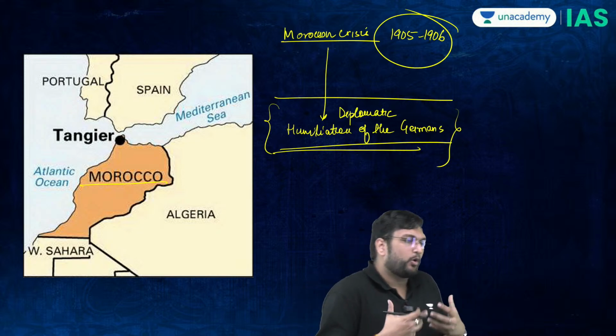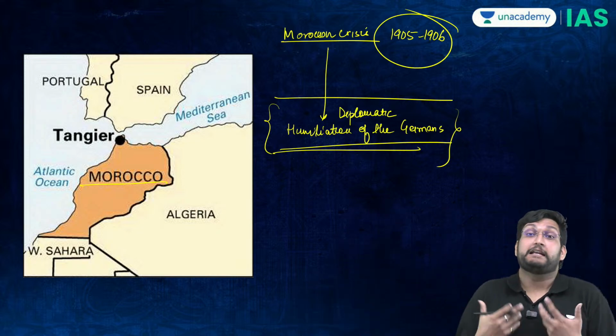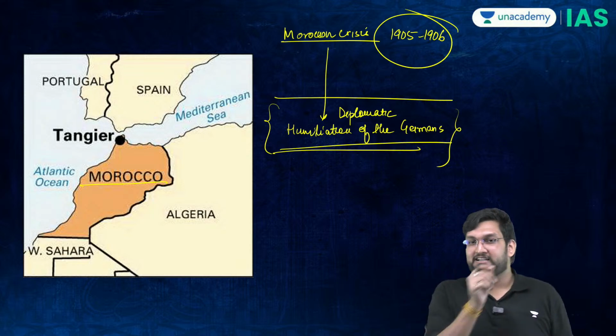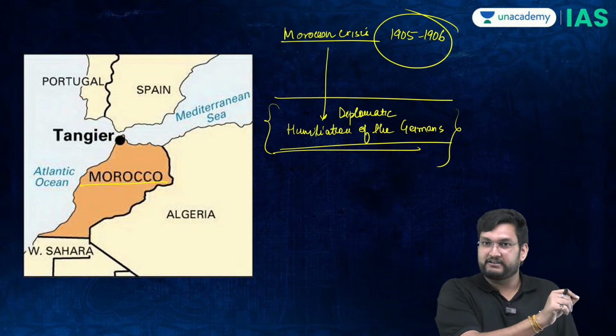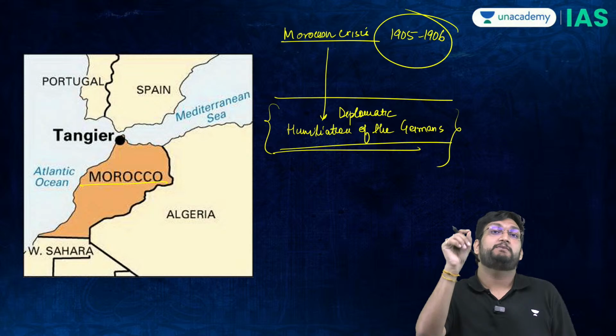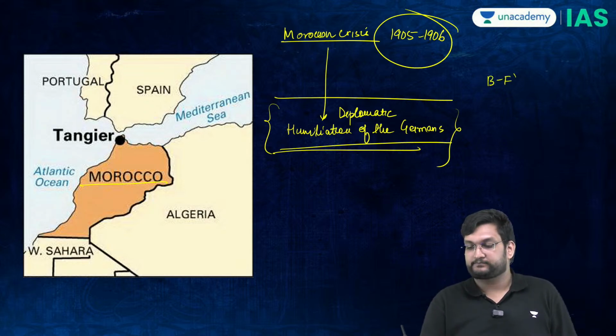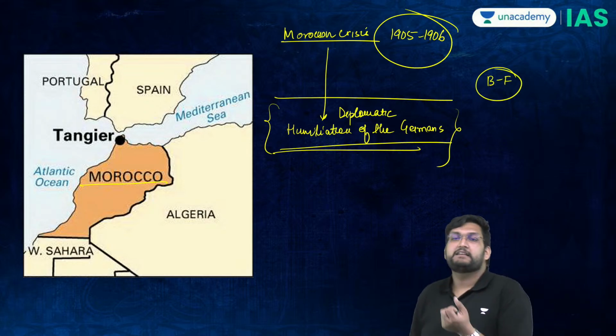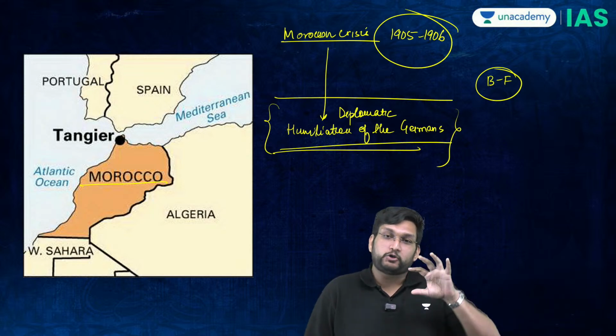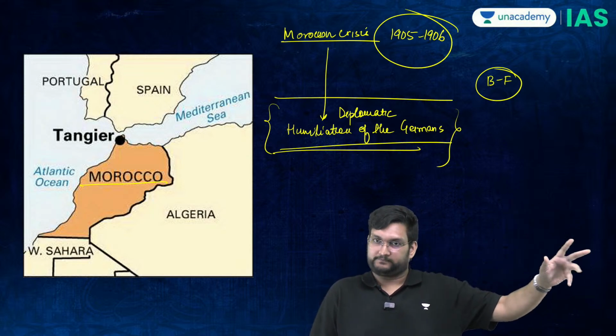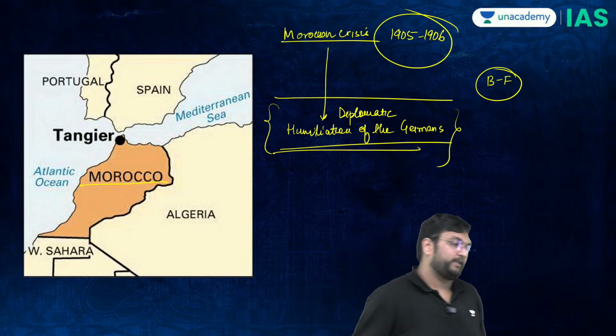Germany will now start to also develop a little bit of anger. Do note this point that Germany has risen in 1870. By 1905, it is being humiliated by Britain and France. So, Britain and France now are humiliating Germany at the world stage. A point again to be noted.